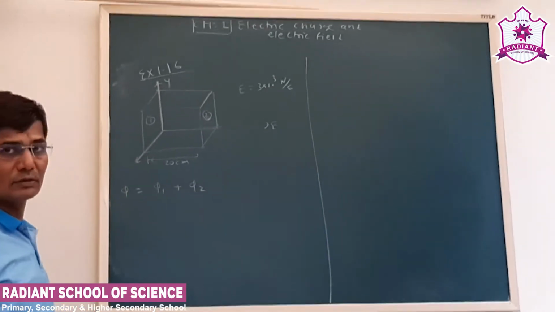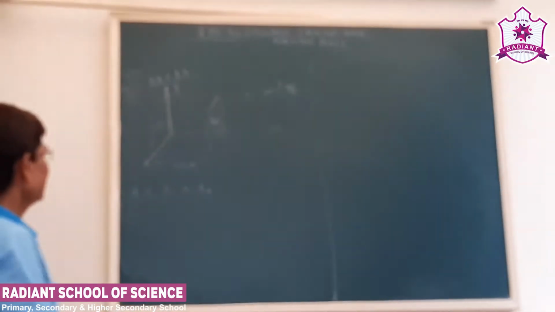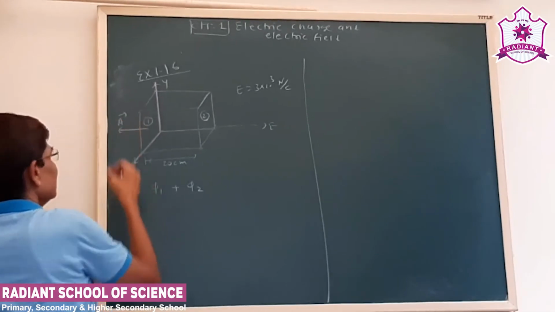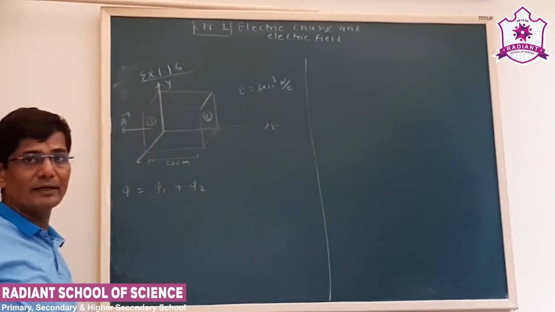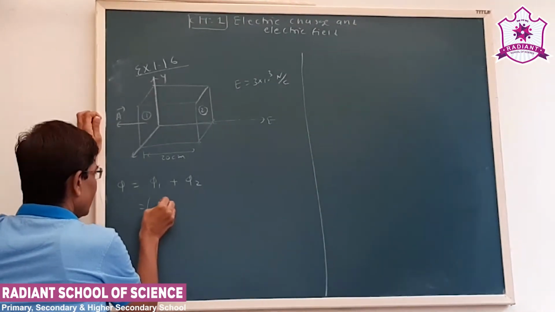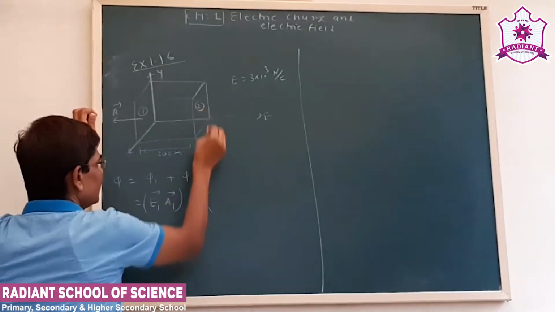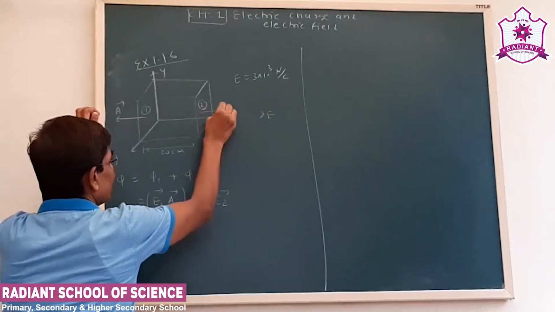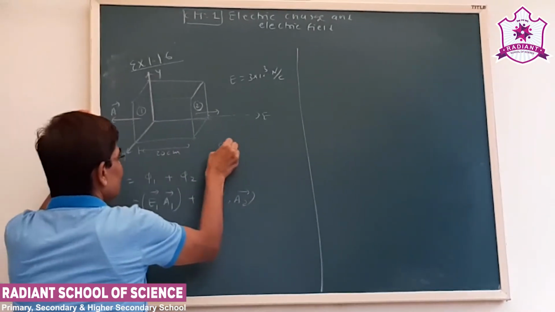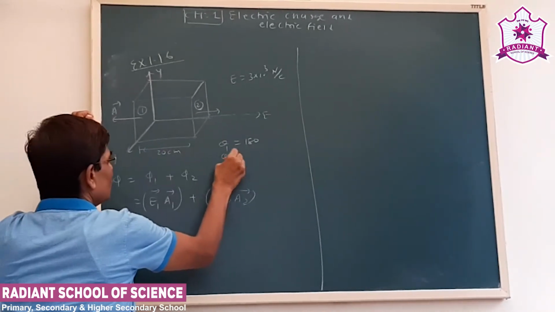Now each is of the same side, so area is also of the same magnitude. See here, the area vector of surface 1 will be like this, that will be in the opposite direction of the electric field. So for the first surface, it will be E dot A. For the second surface, the area vector is in the direction of the electric field. Now for the first surface, theta 1 is 180, and for the second surface, theta 2 is 0.